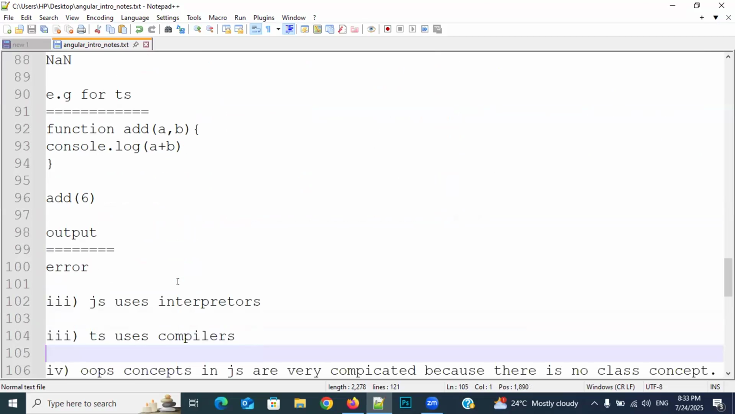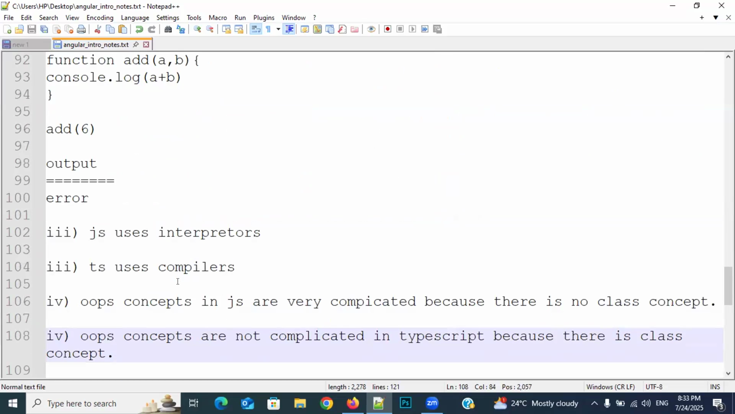Then the third difference: JavaScript uses interpreters, TypeScript uses compilers. Sir, what are interpreters and what are compilers? For example, we are writing TypeScript. How are we writing? By using English alphabets and numbers. Right, everybody? In if, what is that? English alphabets only. In for, English alphabets only. Where i equal to 0, what is that 0? Number. Where i equal to 1, what is that 1? Number only. So we are writing programming languages by using alphabets, numbers, and special characters.